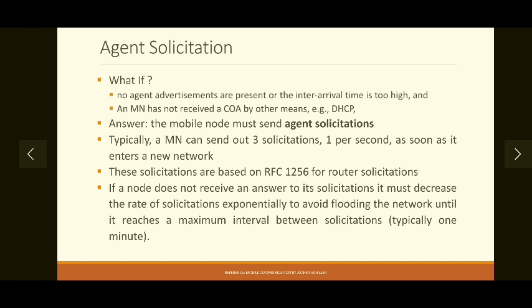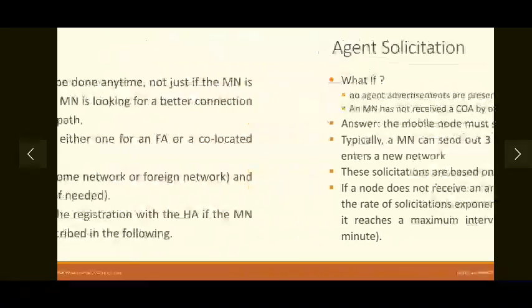Okay, so all in all, we can summarize that either by agent advertisement or by agent solicitation, the mobile node will acquire a COA. Now, the next step: after acquiring a COA, you are able to receive the packets, but still you will not receive packets because your exact location or your COA is not known to the home agent, because the home agent is the main router which is responsible for delivering packets to the mobile node. So the next step is